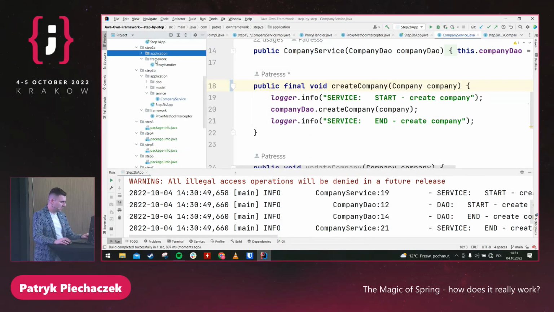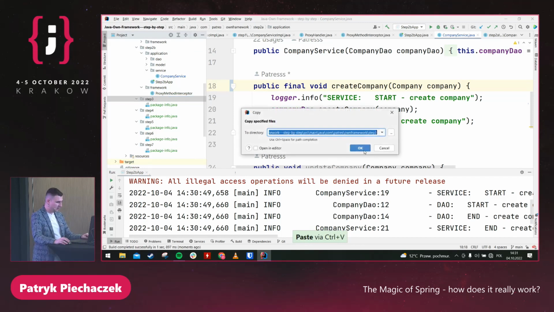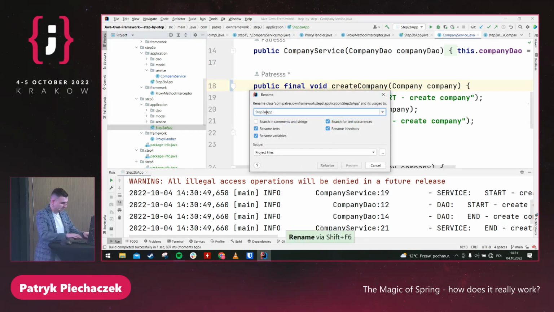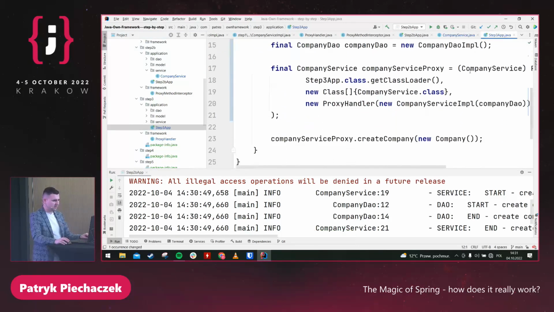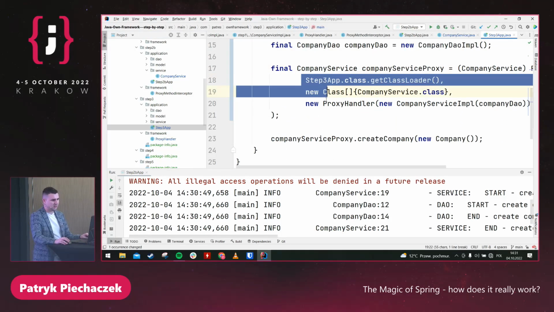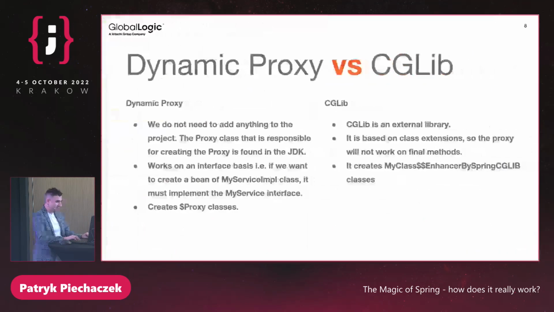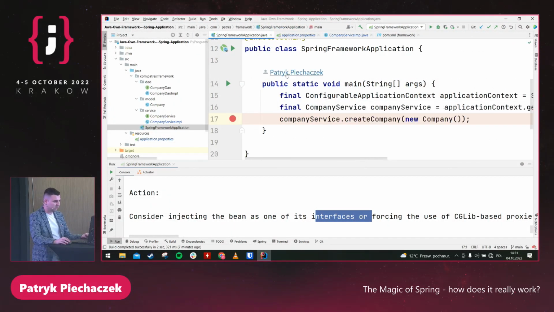So let me go to the dependency injection framework. Because as you can see, it doesn't look very good, yeah? It's our application. So let me change the step to the next one. And here we have something like creating a proxy, class loader, and I would say that our framework should be responsible for something like this. So how can we do this? I think that we can do exactly the same. We should use exactly the same approach that we have in Spring.